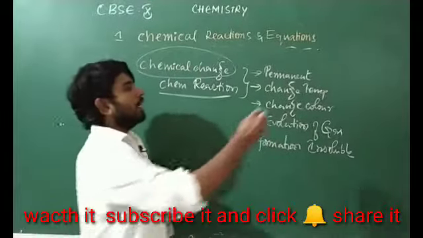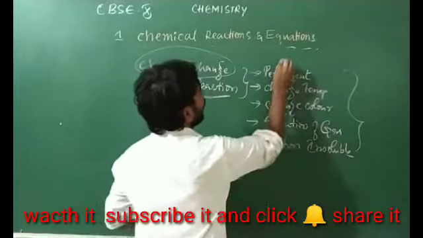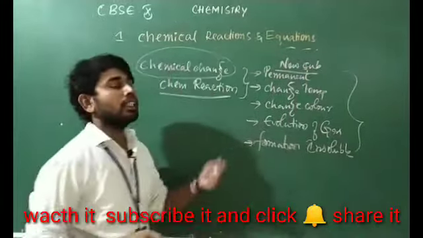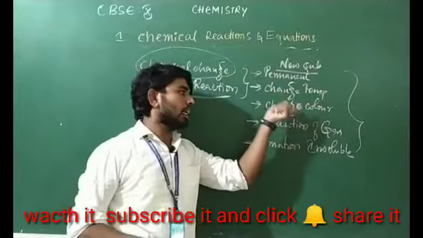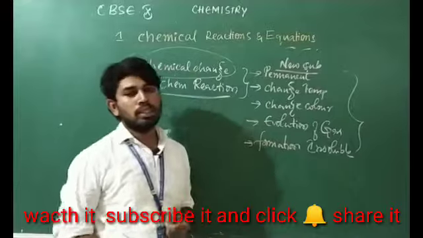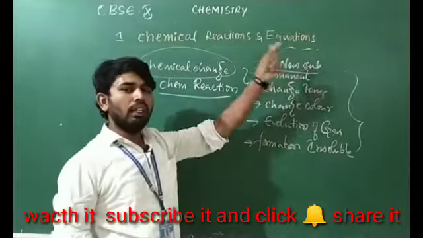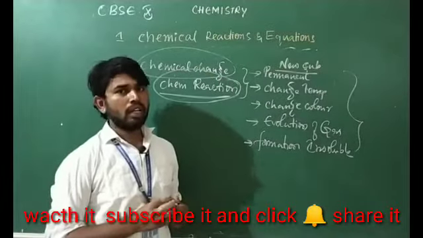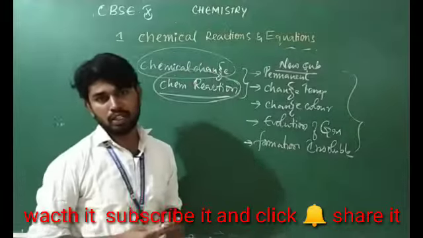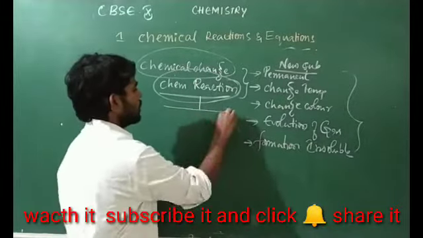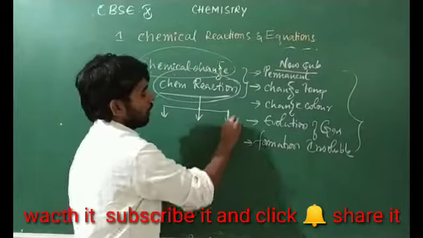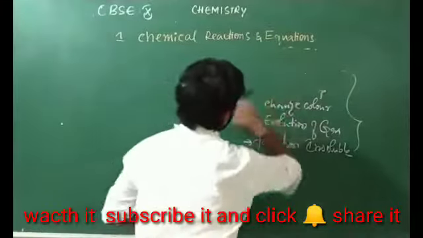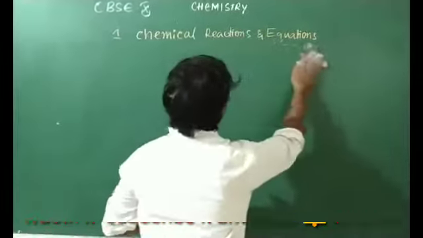Okay. So depending upon these factors, in a change if a new substance is going to form, it is a permanent change; a change in temperature, change in color, evolution of gas, formation of an insoluble substance. Based on these factors we come to know about a chemical reaction. Then that should be a chemical change. So within chemical reactions, we have a number of types. Today we are going to discuss types of chemical reaction. What do you mean by chemical reaction then? Chemical reaction is nothing but chemical change.